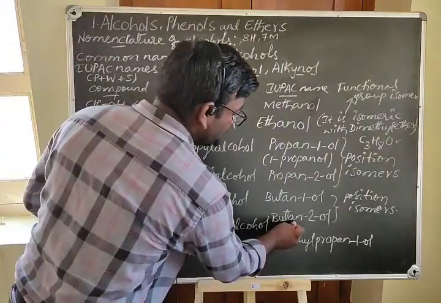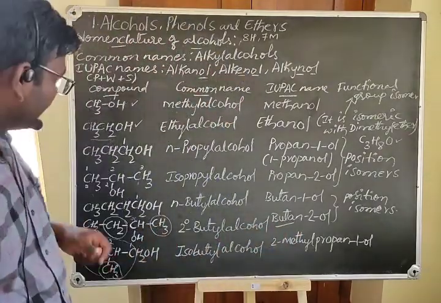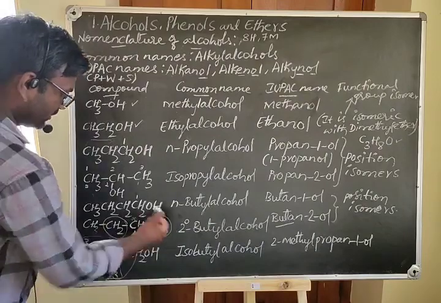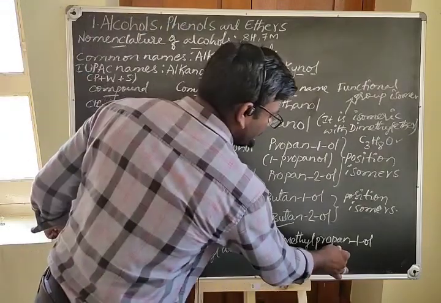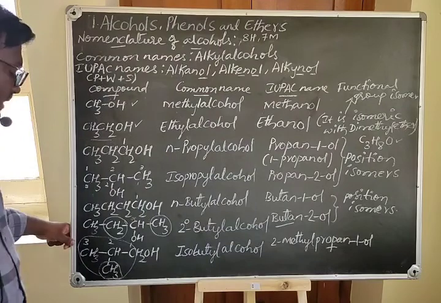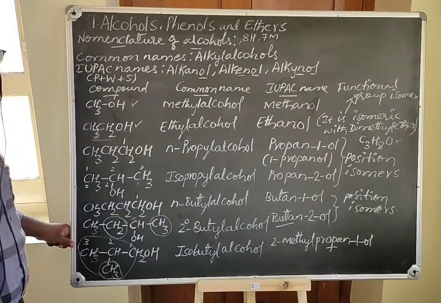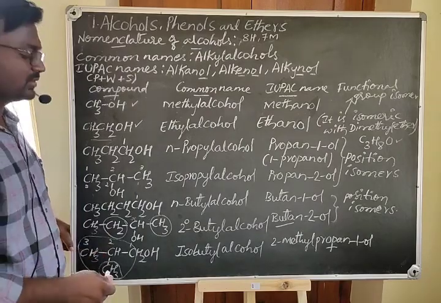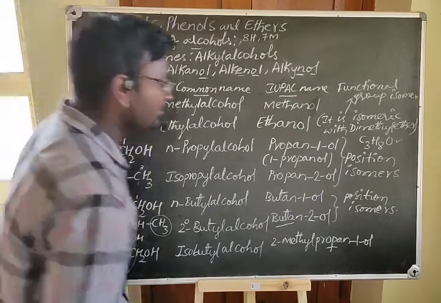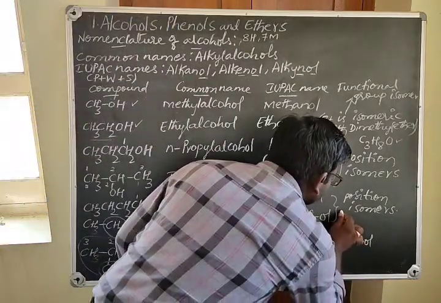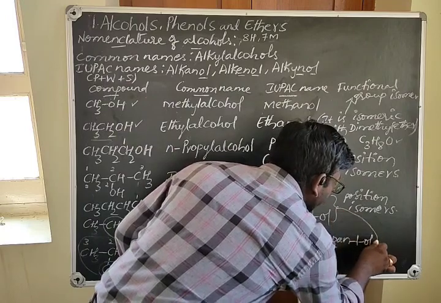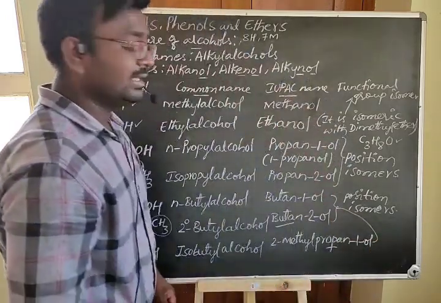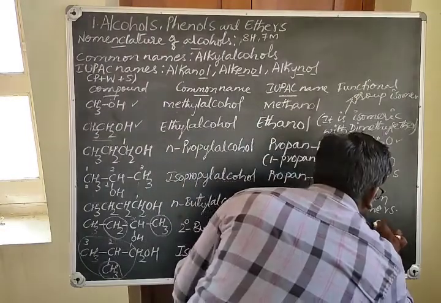When you look at the word root, here it is but, means 4 carbon atoms in the parent chain. And the word root of this molecule has 3 carbon atoms in the parent chain. So there is a difference in the number of carbon atoms in the parent chain. Therefore, the relationship between these compounds is chain isomerism.